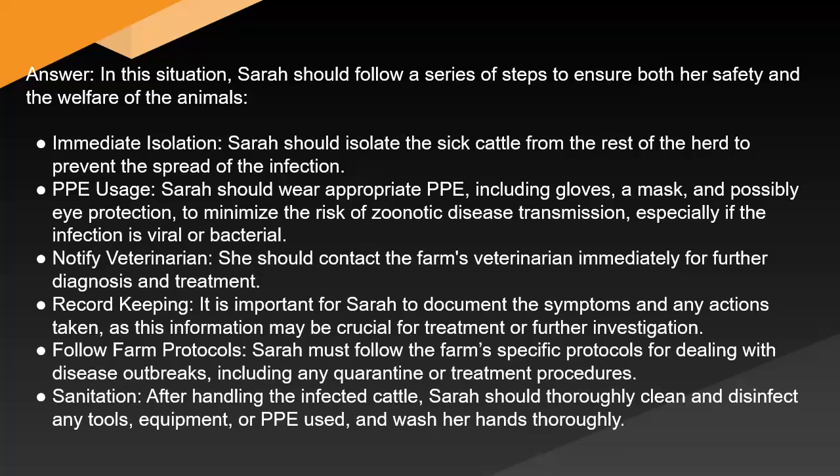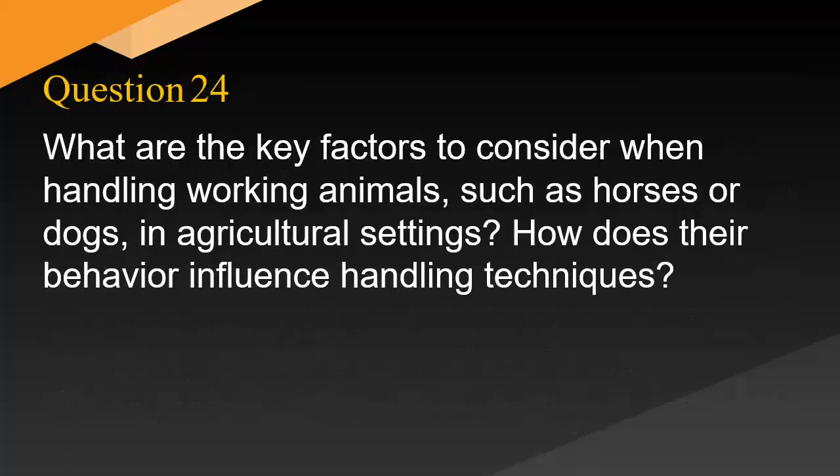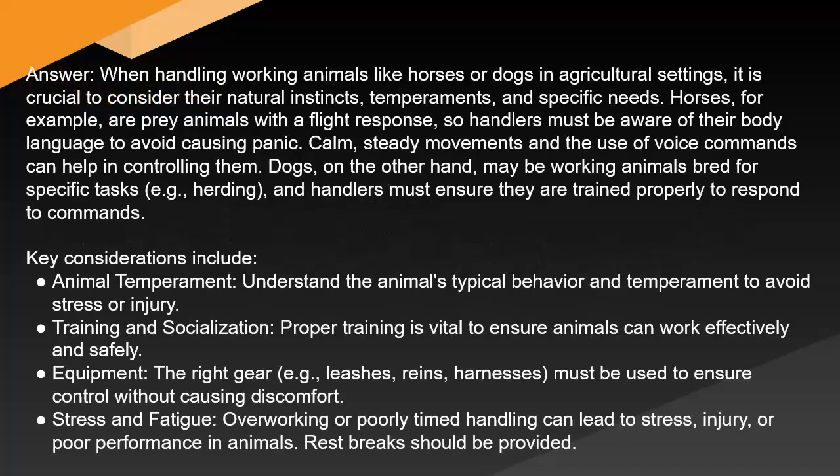What are the key factors to consider when handling working animals, such as horses or dogs, in agricultural settings? How does their behavior influence handling techniques? Answer: when handling working animals like horses or dogs in agricultural settings, it is crucial to consider their natural instincts, temperaments, and specific needs. Horses, for example, are prey animals with a flight response, so handlers must be aware of their body language to avoid causing panic. Calm, steady movements and the use of voice commands can help in controlling them.